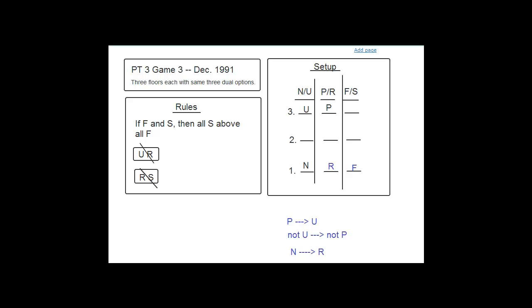And let me just say really quickly that some people have trouble with the setup on this game because they think that maybe it doesn't fit into one of the standard categories of either trying to put things in order or trying to put things in groups. And to some extent, that's true. Because here, you can think of the floors as groups, 1, 2, and 3. I said this at the beginning, but I just want to emphasize it. You can think of the floors as groups. So we have a group 1, we have group 2, we have group 3.